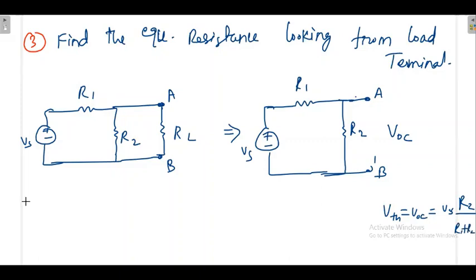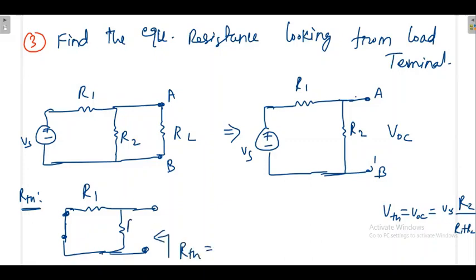Then how to find RThevenin? For RThevenin, remove the load and also remove the effect of the source. Once you remove the effect of the source, this voltage source will become short. Then this is your RThevenin. RThevenin is equal to R1 and R2 in parallel. Now you know RThevenin and VThevenin.